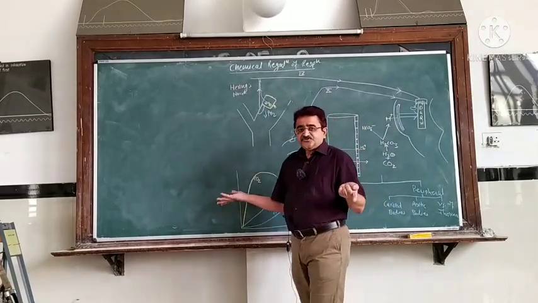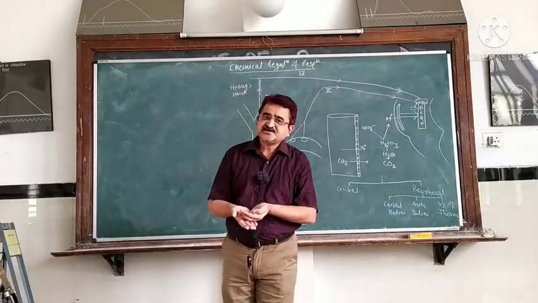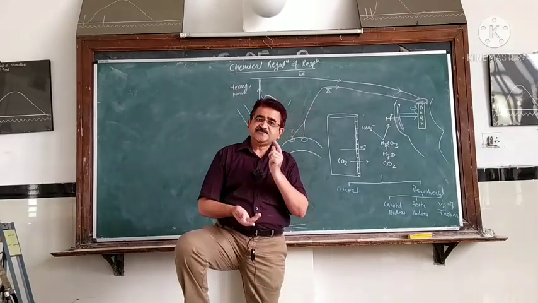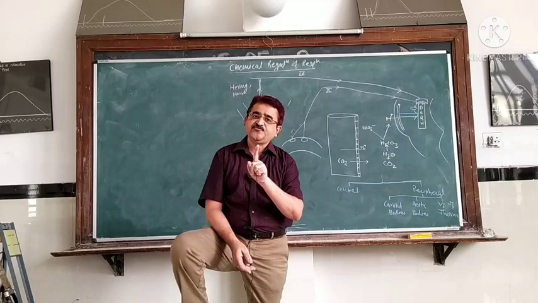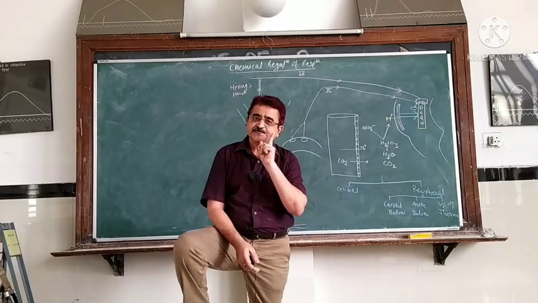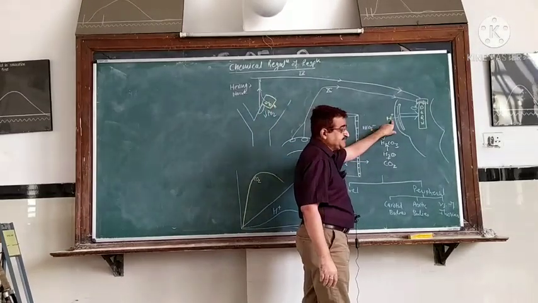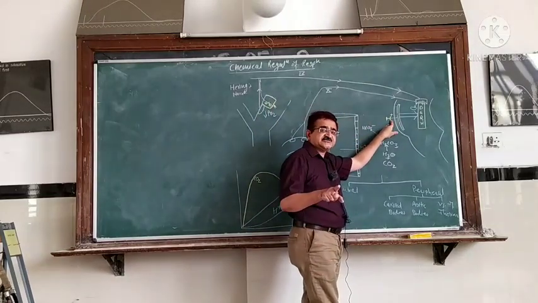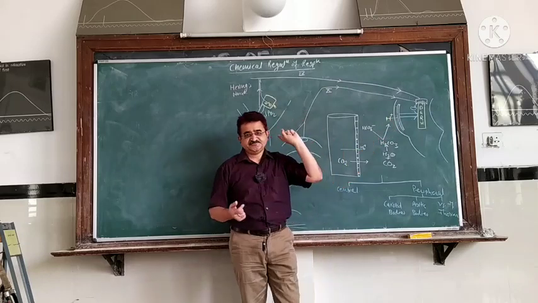So both of them are now working together. H plus ion has its own limitation. H plus ion is dependent on whom? It is dependent on the CO2 for its production. So the primary stimulus for the chemoreceptor is the H plus ion, but the secondary stimulus is whom? It is the carbon dioxide.